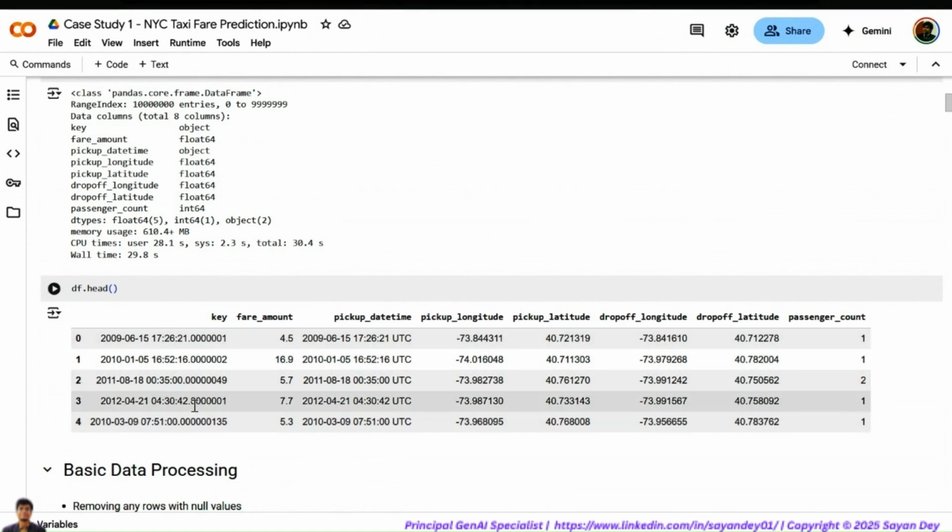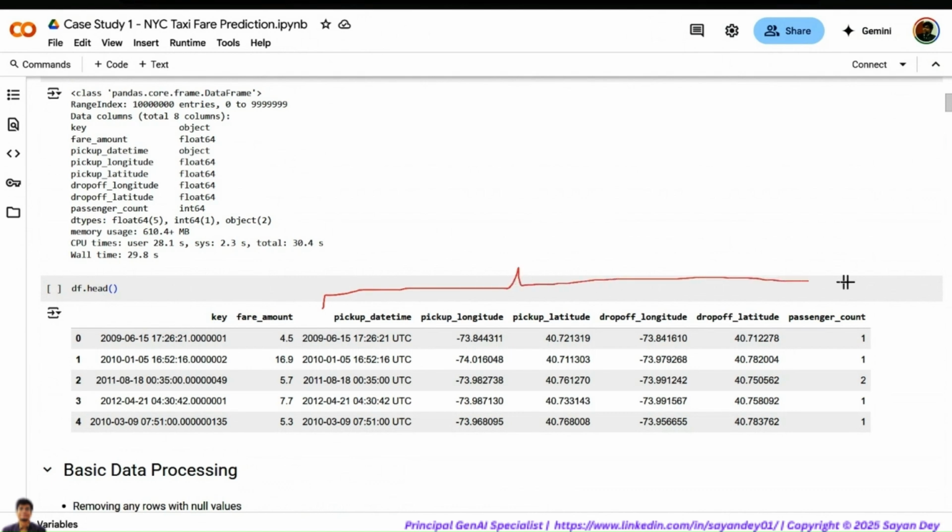You can ignore the key. The key column is an identity kind of column, so you can ignore that. But everything else apart from that are part of my features, X's. And what is the Y? The output is fare amount. So that is the X and the Y combination. Whenever you're trying to solve any regression problem, the initial phase is very, very important when you're trying to frame the problem. You need to be very clear what is your X and what is your Y. So this is my X.